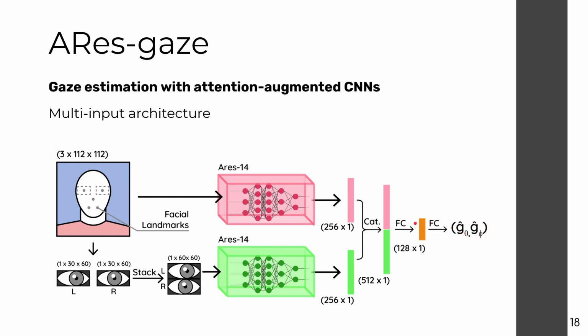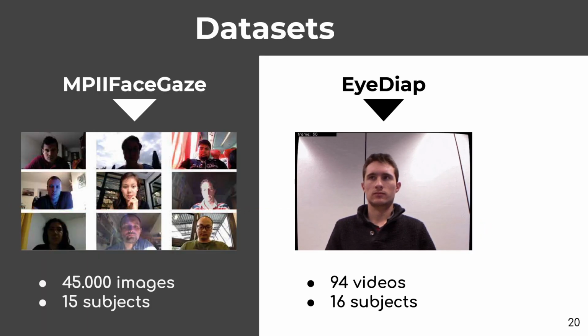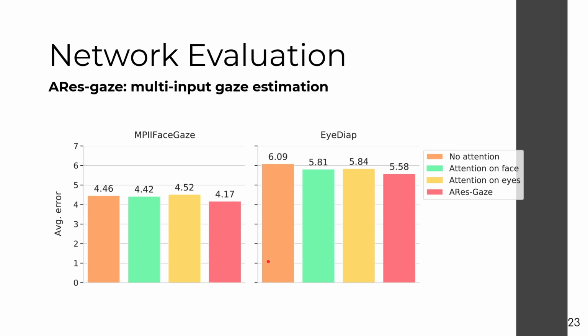angles. For the experiments, we use the MPIIGaze and IDIAP datasets, which are 2 of the most widely used datasets for in-the-wild appearance-based gaze estimation evaluations. We evaluated the effect of self-attention in each branch of the Aries Gaze framework by comparing the average angular error on both datasets. The face branch of the framework benefited more on average from the use of self-attention than the